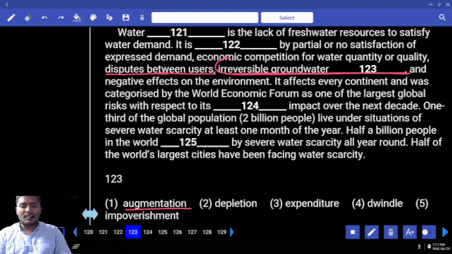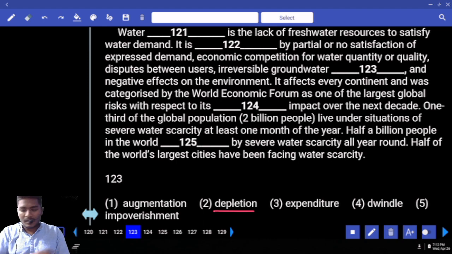Augment. Now, is it augmentation of irreversible groundwater? No. It is lack of groundwater, right? So, we have to go with the negative. What is the next word here? Depletion. Depletion in the sense to go down. Negative case, right? Is it suitable or not? Yes. Next one is what here? Expenditure. Expenditure is nothing but to pay something. Price related, buying related. Is it related to that? No.